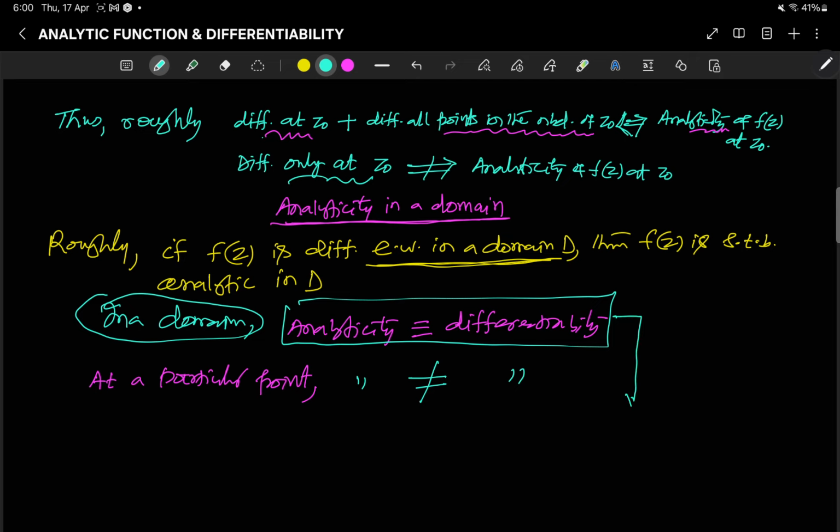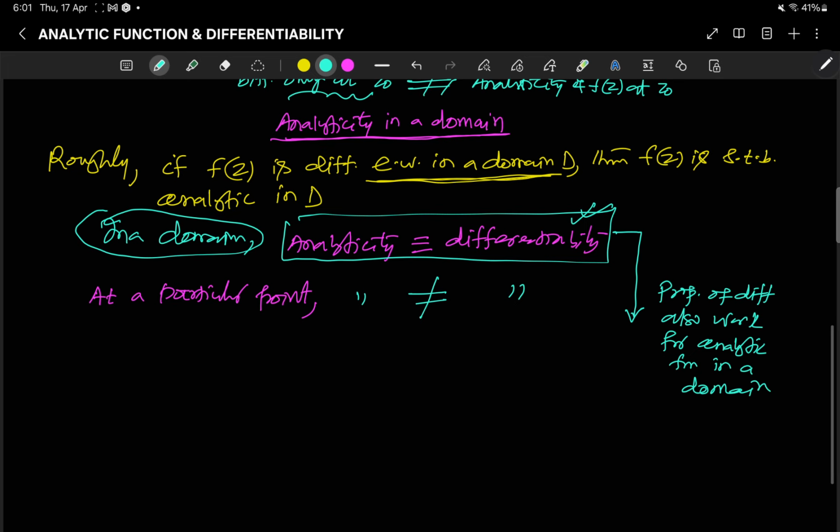So the properties of differentiation will work for analyticity, that is, the properties of differentiation also work for analytic functions in a domain, but not at a single point. Clear?